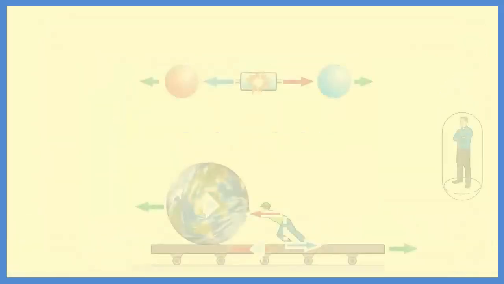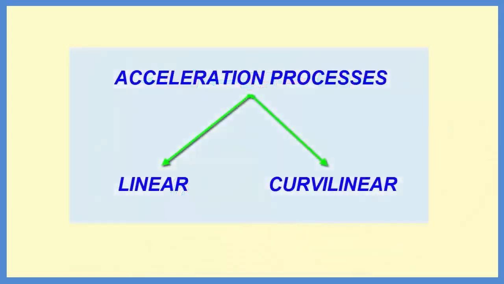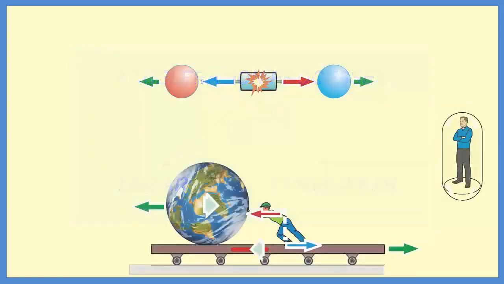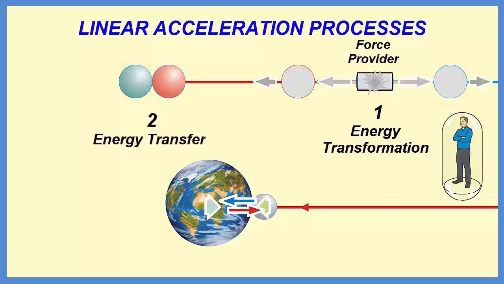Applications. Starting with the third law, the acceleration processes that underlie our motion technology can be divided into two main groups: the linear and the curvilinear processes. The linear processes can also be divided into two groups, depending on how a basic form of energy, thermal, chemical, nuclear, etc., is transformed into kinetic energy in the bodies, or transferred directly as kinetic energy from one body to another.